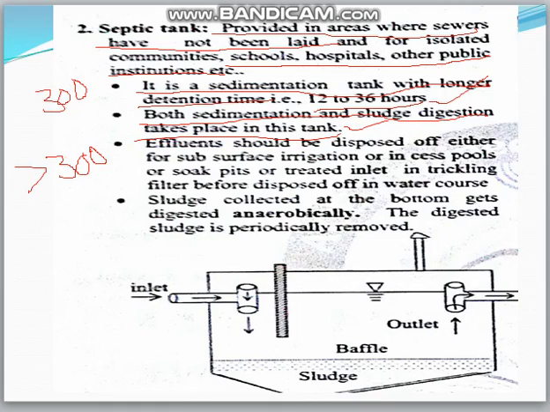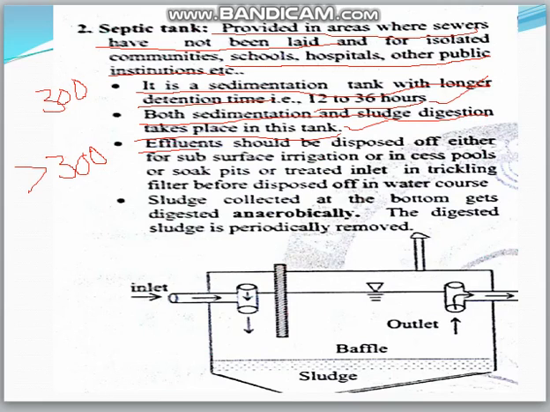Finally there will be a sludge thickener. I told you septic tanks are provided in isolated communities up to 300 people population. For above 300 population, in-home tanks were used as a septic tank. But these tanks are outdated. Okay, and here rectangular masonry will be there, watertight and airtight, for both sedimentation and sludge digestion. So this is all about the flow diagram.